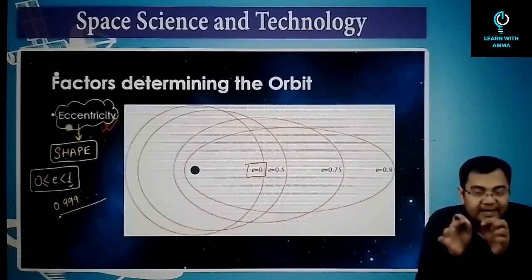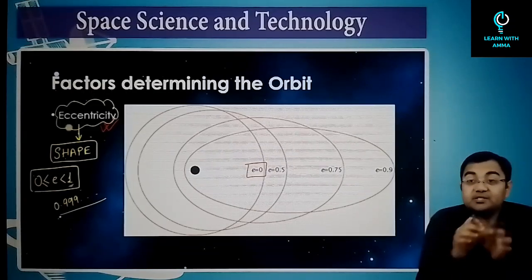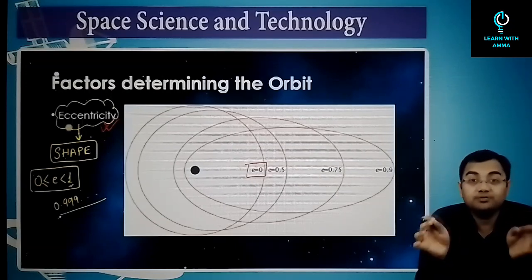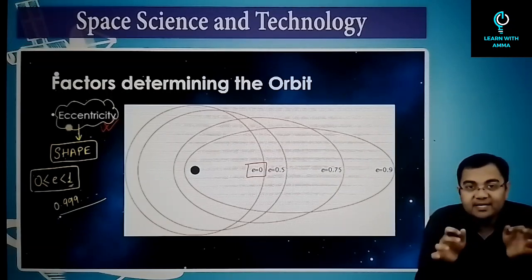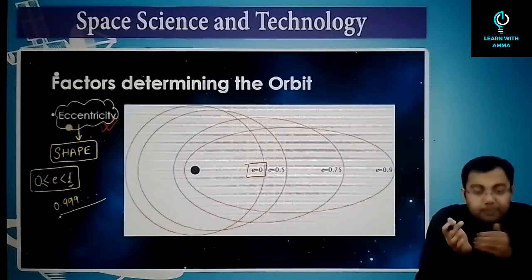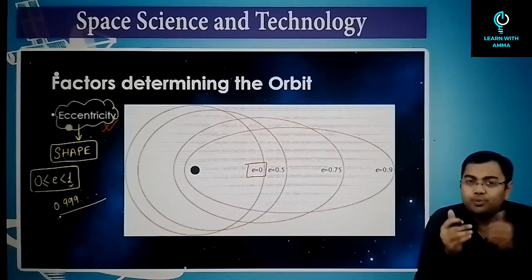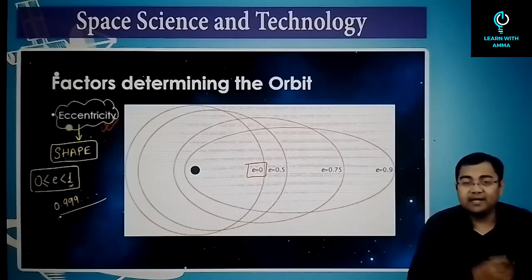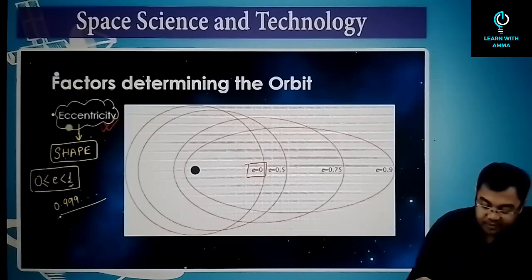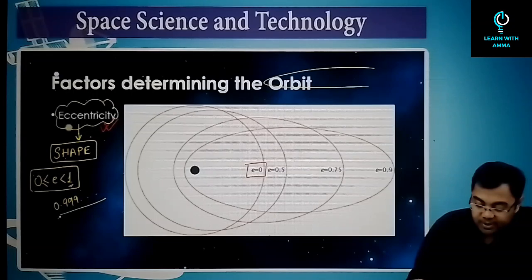When the length of the semi-major axis is much greater than the length of the semi-minor axis, in that case the value of E is approaching 1. So this value will be almost approaching 1, maybe 0.9, 0.95, 0.99, but it will be a highly eccentric orbit like this.